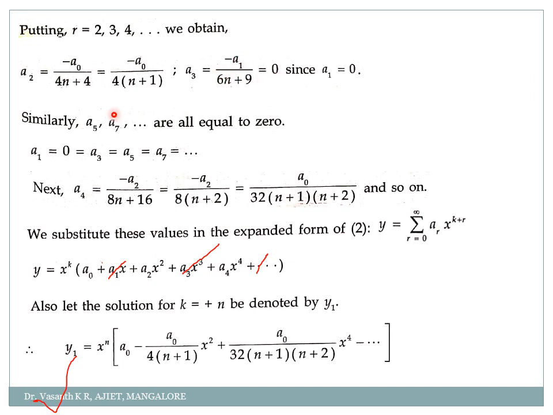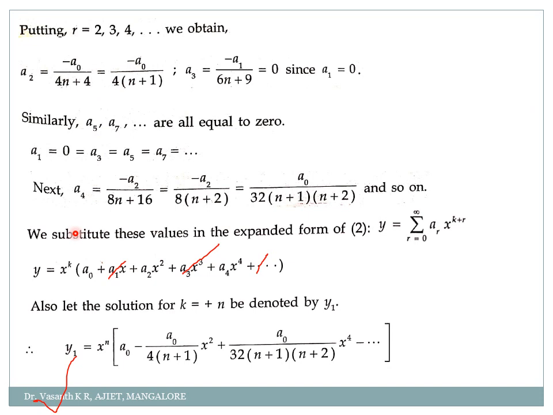So what I can tell you, all the odd terms, is it not 0? a1 is 0, a3 is 0, a5 is 0, a7 is 0. So all the odd terms are 0, and only the even terms will remain. Even terms means which one? a0. Obviously it is not equal to 0. So a0, a2, a4, only those values we obtain. Okay. So we obtained what is a0. What is a2? a2 is minus a0 divided by 4 times n plus 1.